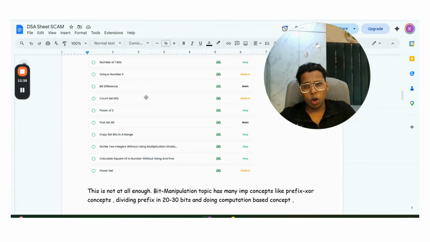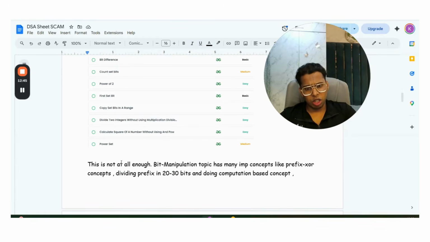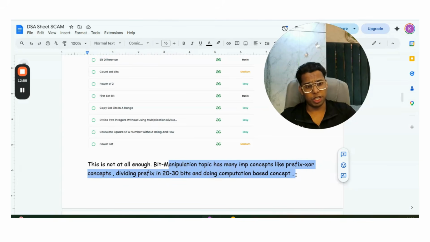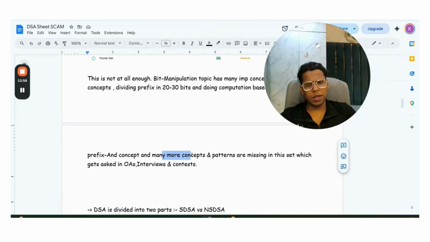So many concepts and topics are missing if you just do the 10 questions given in the standard DSA sheet for the bit manipulation topic. This is not at all enough. The bit manipulation topic has many important concepts like prefix XOR, dividing into 20-30 bits and doing computation based on that. Everything has been missed. Prefix AND concepts and many more concepts and patterns are missing in this set, which get asked in OAs, interviews